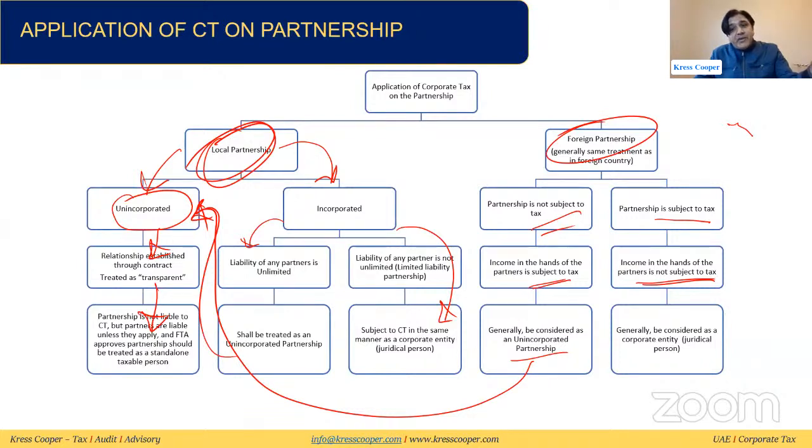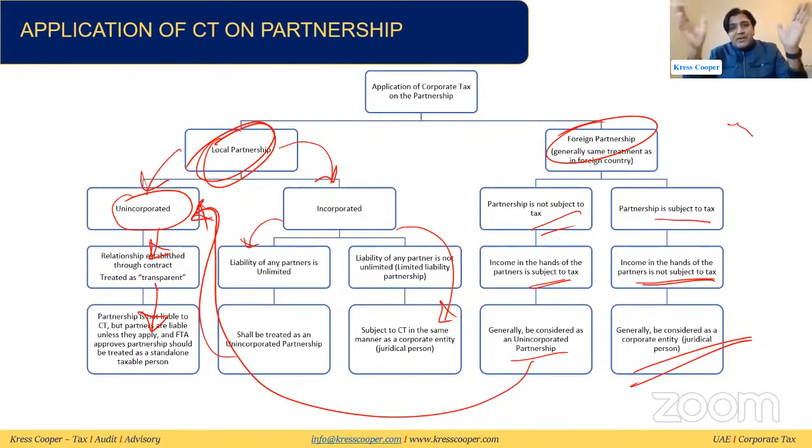So generally it will be considered as a corporate legal entity, like a juridical person. I think we all are very clear on this. The partnership, just summarizing: local partnership, foreign partnership. Local unincorporated will be treated as transparent. Incorporated, we need to look into this.